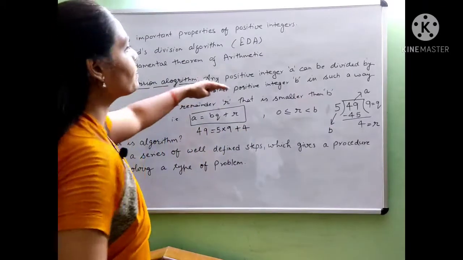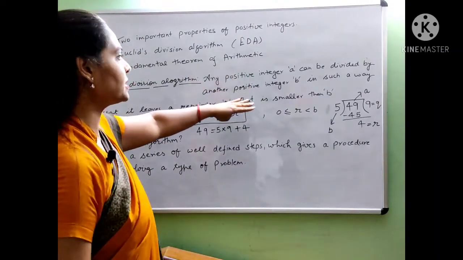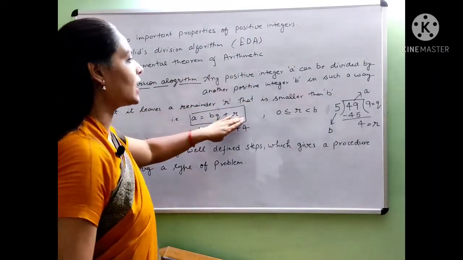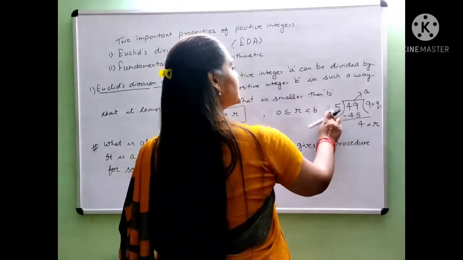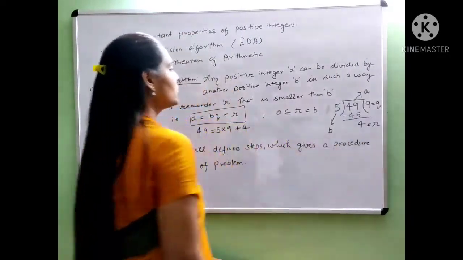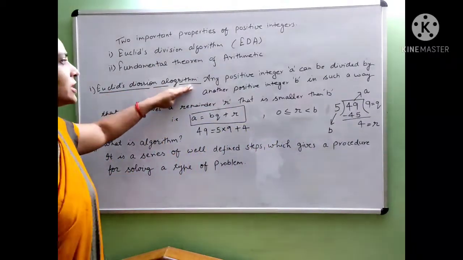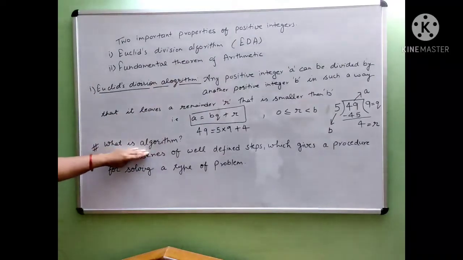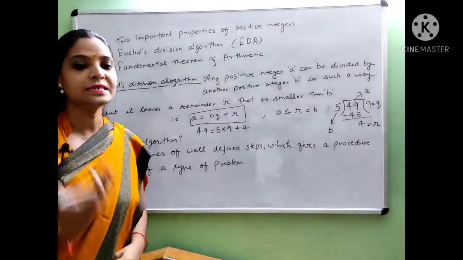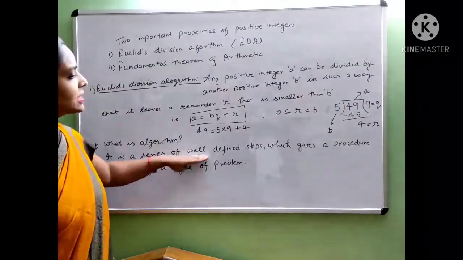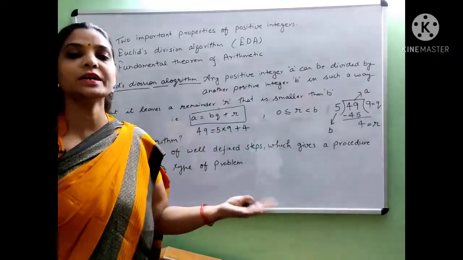So for any positive integers a and b, when divided, we get a remainder r, and every time we have to check that this remainder will always be less than b. So this is the statement of Euclid's division algorithm. So what is an algorithm? It is a series of well-defined steps which gives a procedure for solving a type of problem.